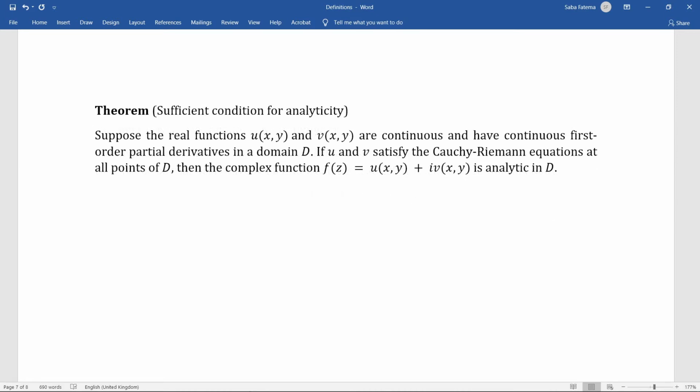This theorem is known as the sufficient condition for analyticity of a complex function. Please pause the video and read the theorem carefully. This theorem says, suppose f of z equals u plus iv is a complex function. Now if u and v are continuous and have continuous first order partial derivatives in a domain D, and if u and v satisfy the Cauchy-Riemann equations at all points of D, then the complex function f of z is analytic in D.